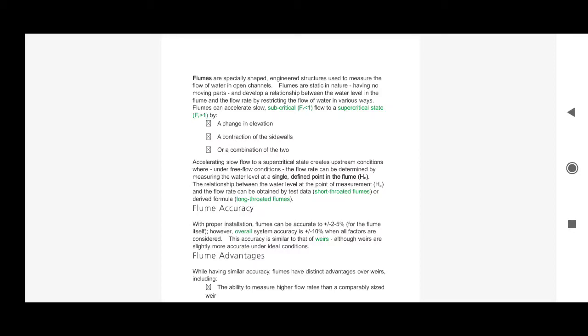That is, what are flumes doing? They are developing a sort of relationship between the water level inside the flume structure and the flow rate by restricting the flow. So basically these are flow measuring instruments which are installed in open channels, right? So what can flumes do actually? Flumes can accelerate slow subcritical flow to a supercritical state, right?